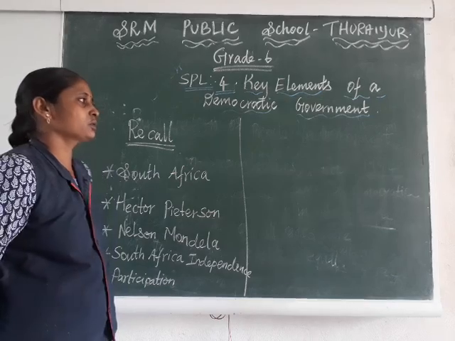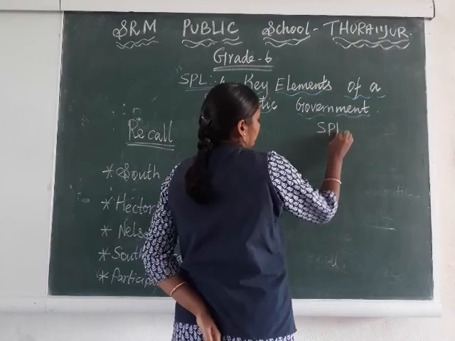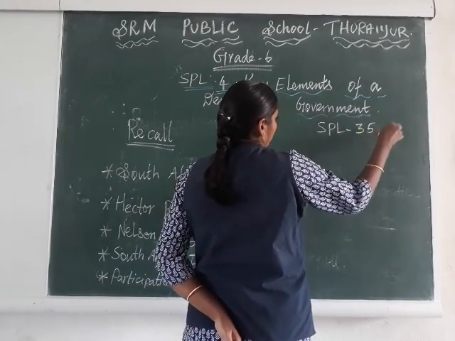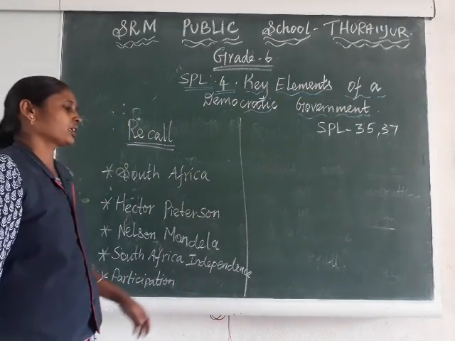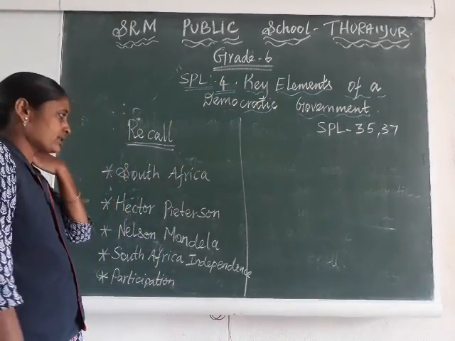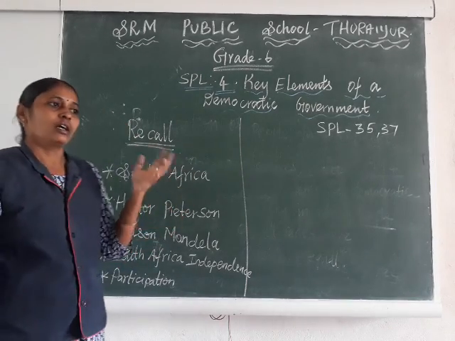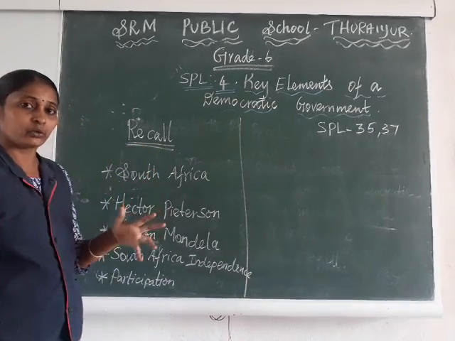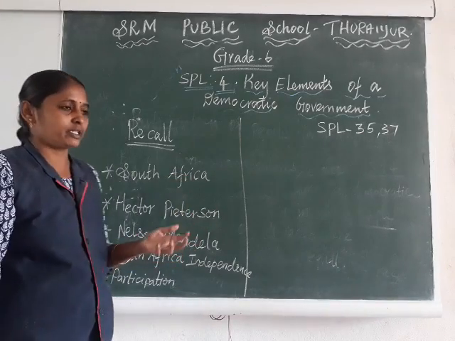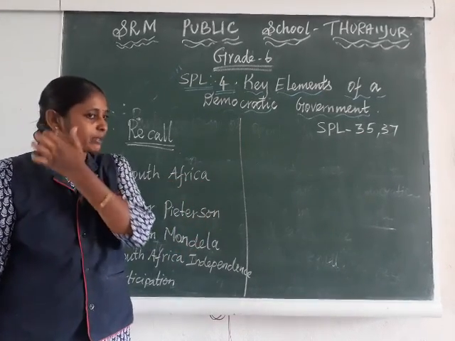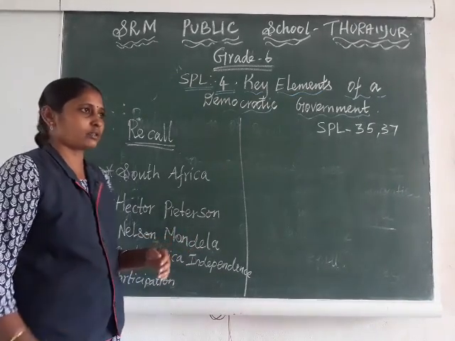So I am going to conclude the lesson now. In your book, page numbers 35 to 37, only 3 pages I taught today. What have we discussed up to now? We started with South Africa, its location, and how it came to be ruled by the British. How the people were treated in that country, particularly the racial difference between white people, black people and Indians, and how they were separated by the British, we discussed.